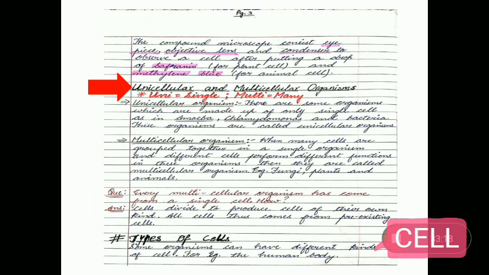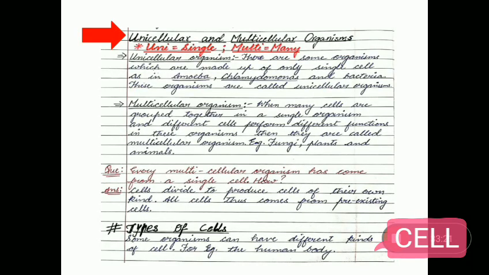Unicellular and multicellular organisms. Uni means single and multi means many. Unicellular are the organisms which are made up of only single cells, as in amoeba, chlamydomonas and bacteria. Multicellular organisms: when many cells are grouped together in a single organism and different cells perform different functions. For example, fungi, plants and animals.